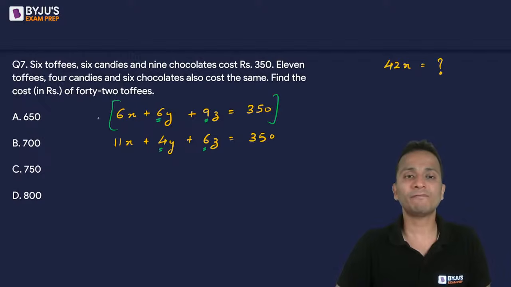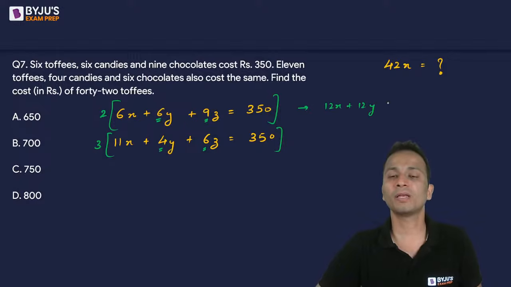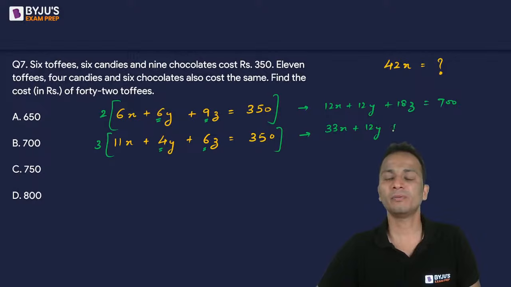If I multiply the first equation by 2 and the second equation by 3, what will I get? Multiplying the first equation by 2, I'll get 12x plus 12y plus 18z is equal to 700. Multiplying the second equation by 3, I'll get 33x plus 12y plus 18z is equal to 1050.